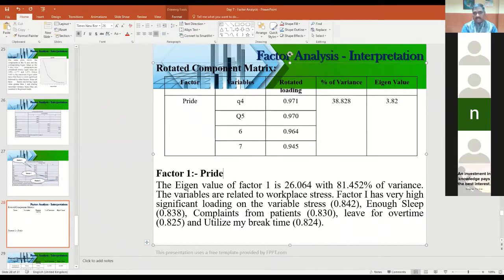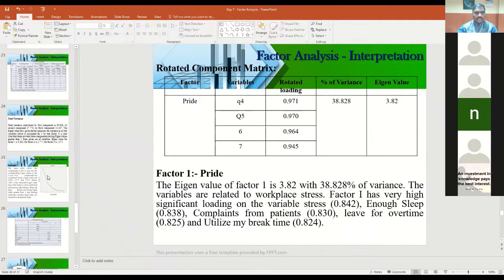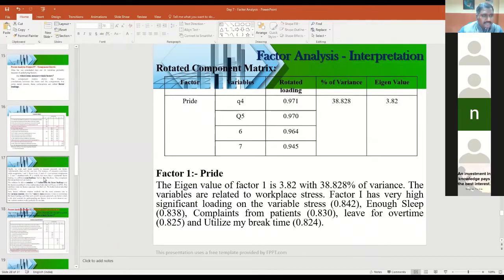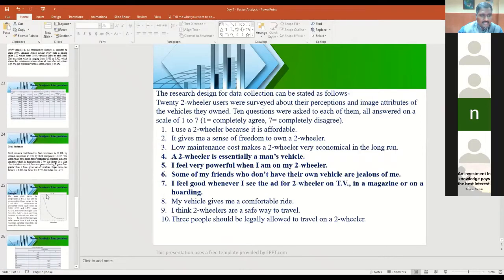Now the eigenvalue for factor 1 is 3.82 with 38.828 percentage variation, and the variables related to pride, you can write that. What are those variables? Question number 4, 5, 6, question number 5: essential, powerful, jealous, and ad.